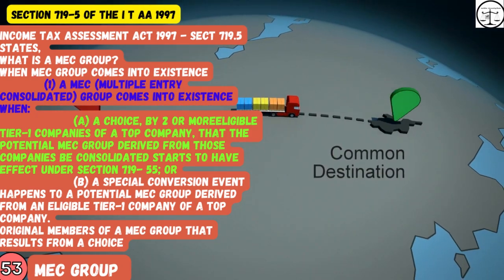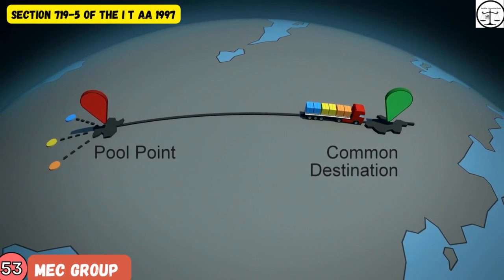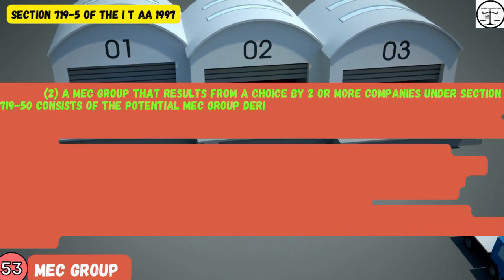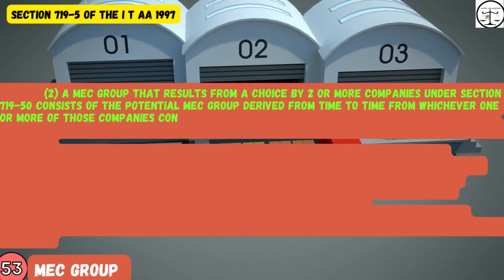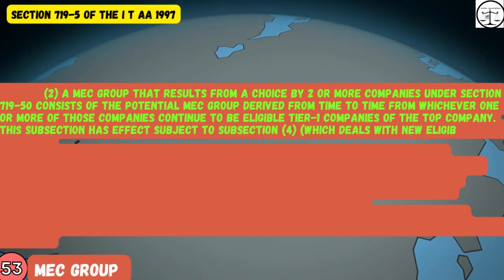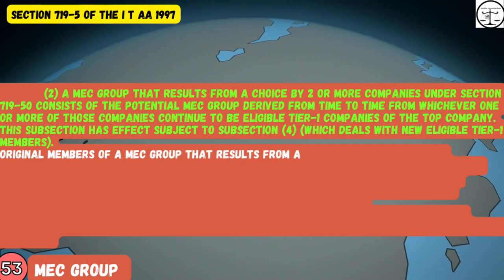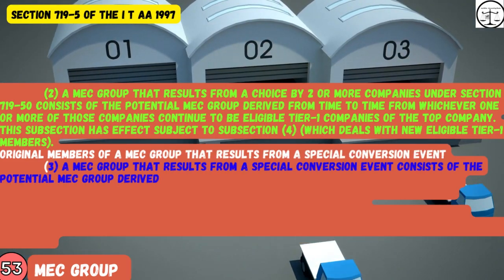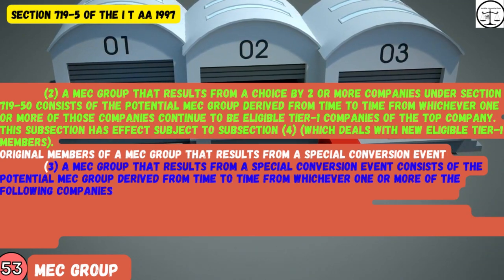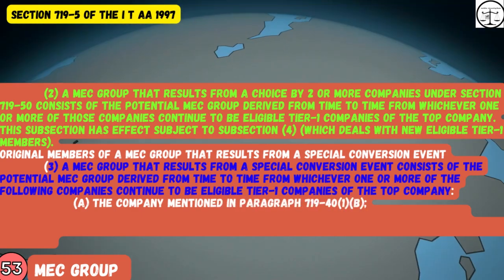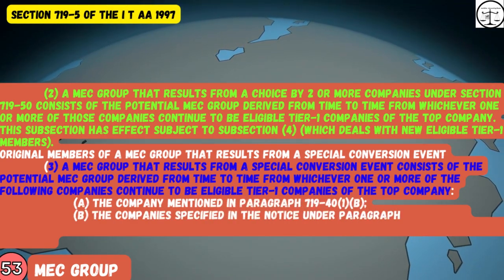Original members of a MEC group that results from a choice. 2. A MEC group that results from a choice by two or more companies under section 719-50 consists of the potential MEC group derived from time to time from whichever one or more of those companies continue to be eligible Tier 1 companies of the top company. This subsection has effect subject to subsection 4, which deals with new eligible Tier 1 members.